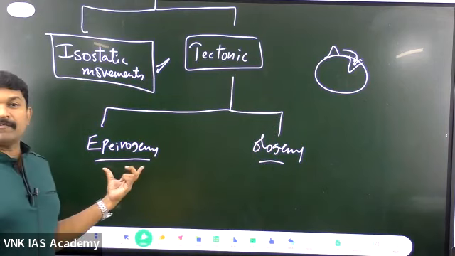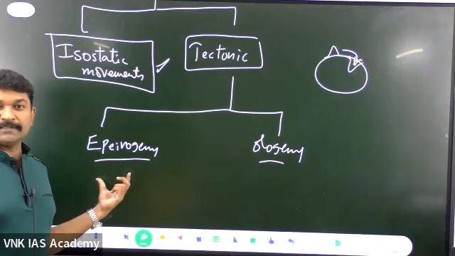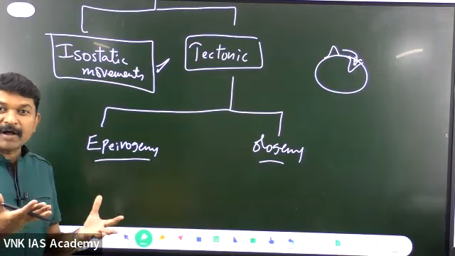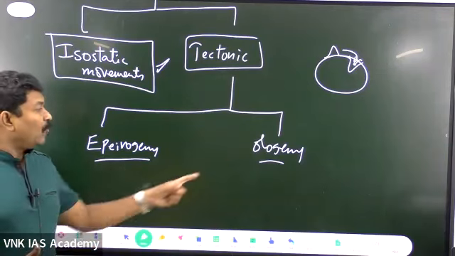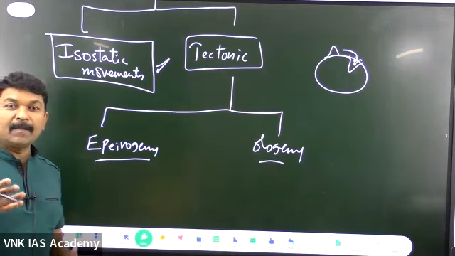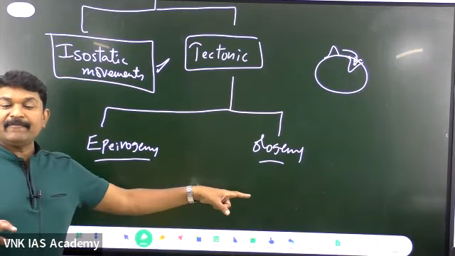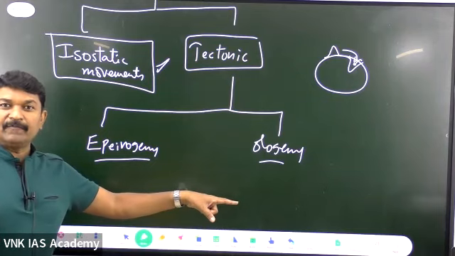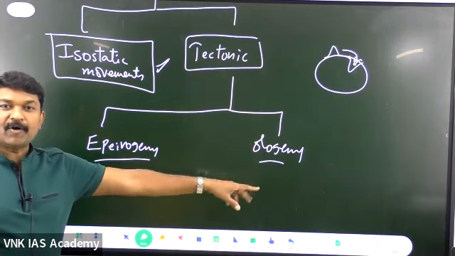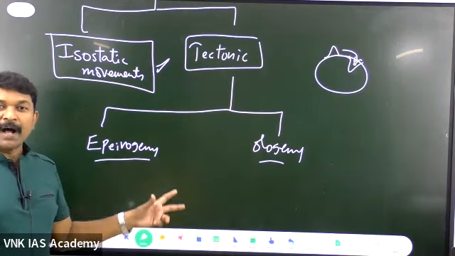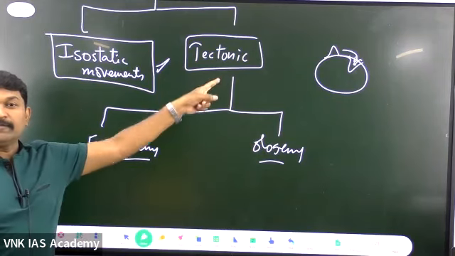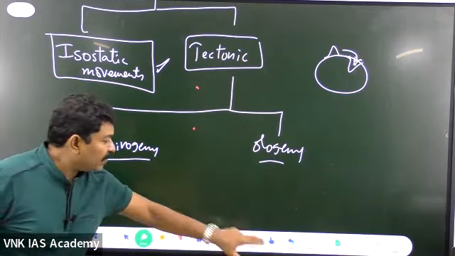Epiros in the Greek language means the continents, and the continents have constant adjustments. Oros is nothing but the mountains, which are forming and deforming, forming, deforming. All these mountain and continent formations are because of these two tectonic forces, which are under the